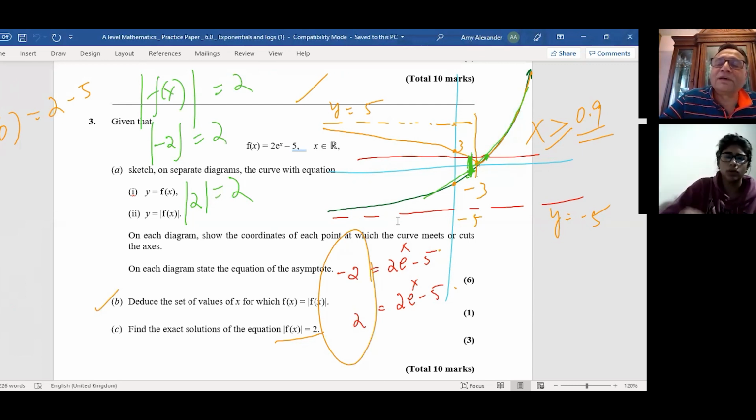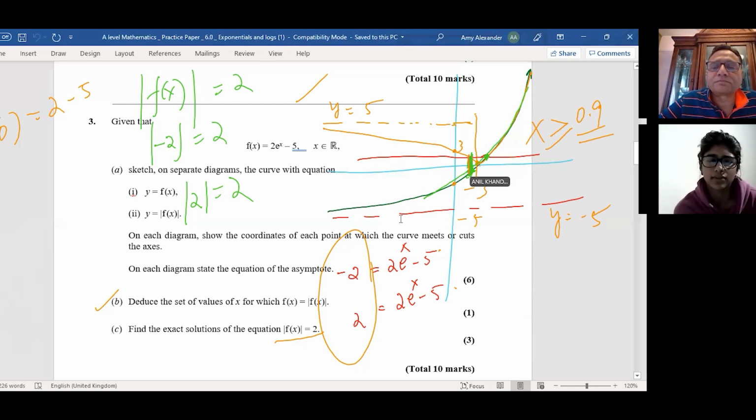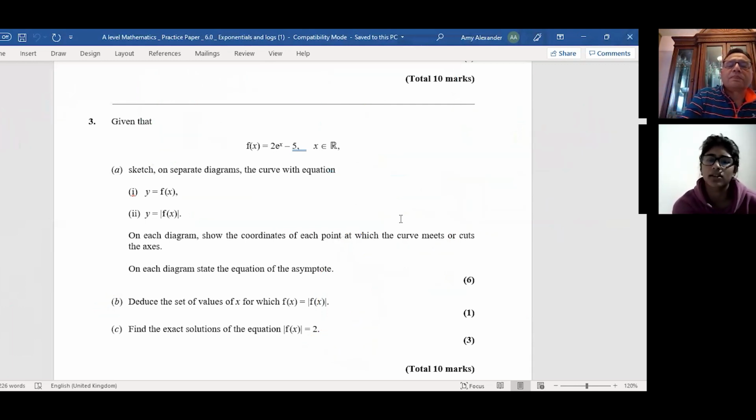Why do they teach us in school to take out and do the whole piecewise function? They will do -2e to the power of x plus 5 equals 2. Because that's kind of tricky. What schools will do is write this as a piecewise function.